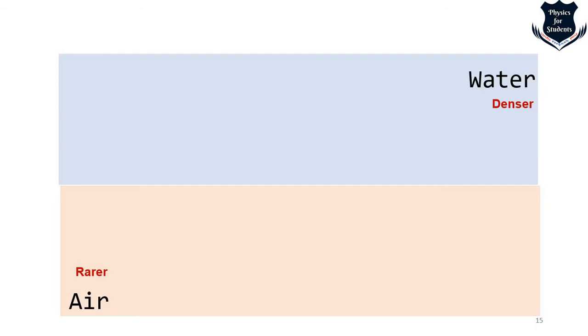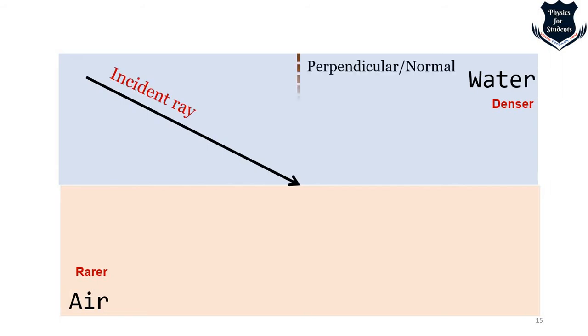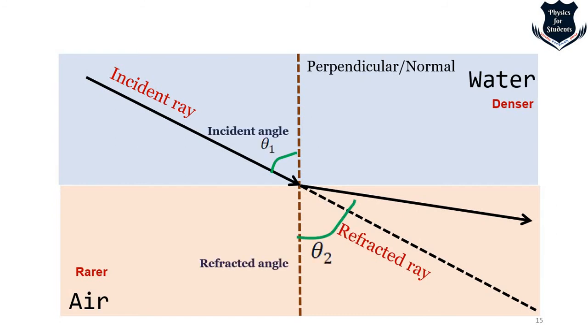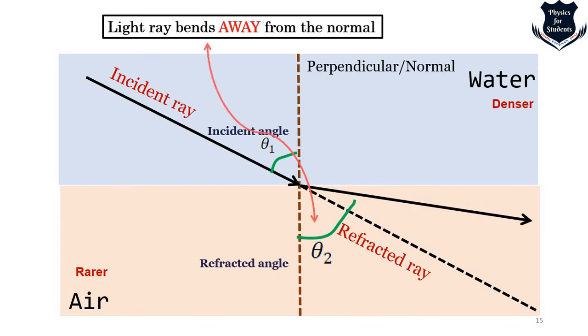Now if I take the same thing and I change it from water, now I am moving to air, right? It is just the opposite. So the light ray passes in obliquely from water. I draw the incident ray. I draw the perpendicular as usual for calculations. And the light should have gone in this way. Now the light moves in this pattern, right? It moves in this way. So we get the refracted ray, which is that one. And then I get an angle of incidence, theta 1. I get an angle of refraction, theta 2. And now I see that the light ray bends away from the normal. From the normal, it moves away.